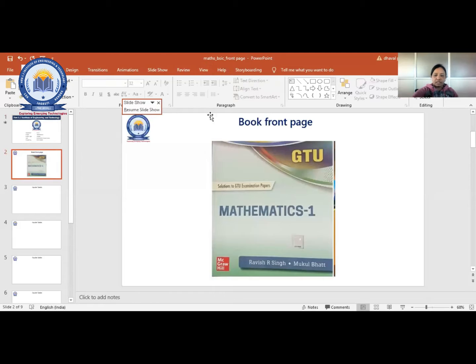Is it visible? Book, Mathematics 1, two authors, Ravi R.C. and Mukul Bhatt. Okay. So this is your book front page, right? If you want to buy that book, you can.